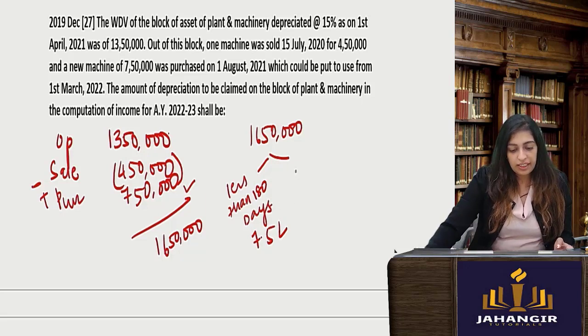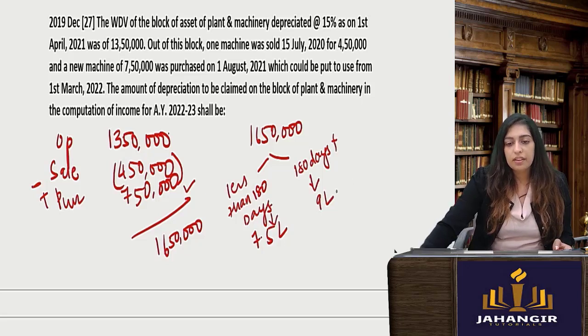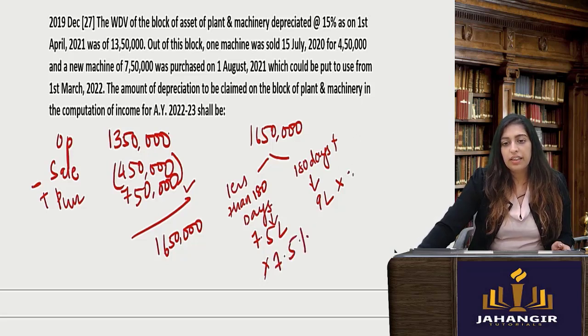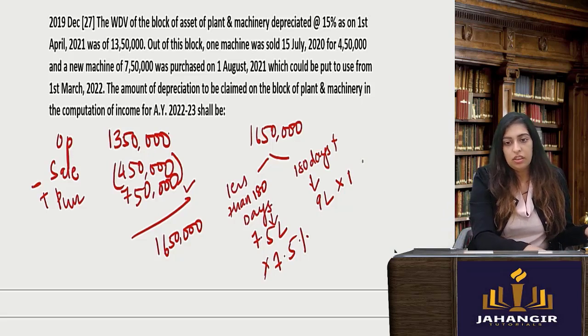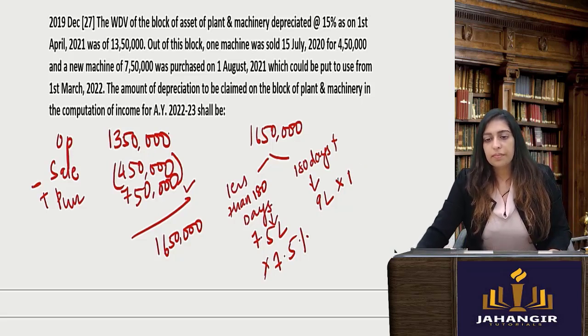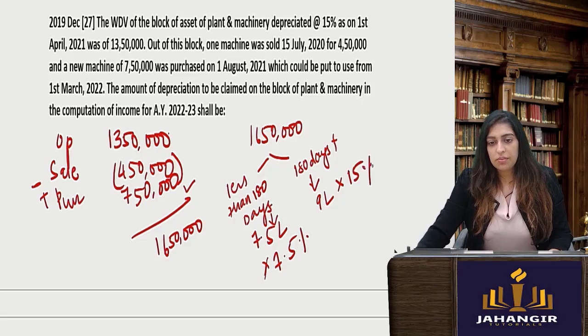So the remaining 9 lakhs, 180 days plus. So 7.5 lakhs and the remaining 9 lakhs will be full depreciation. This will be half depreciation. So this will be 7.5%. This will be entire 15%. Okay. Depreciation, if you see, lot of sums are coming.